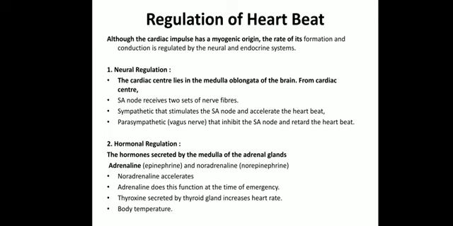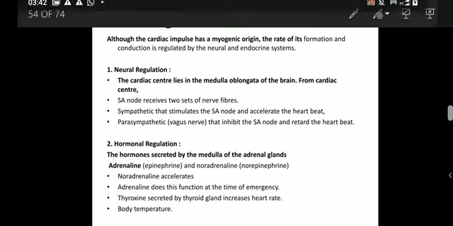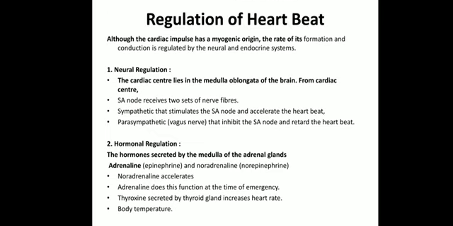Now as we have seen, there is the myogenic heart. The myogenic heart basically has auto-excitability, where it does not excite under the effect of any other stimuli, or we can say it does not create action potential under external stimuli. That is called a myogenic heart. But this myogenic heart also has a bit of regulation from the nervous system and the endocrine system. So the first regulation is neural regulation.